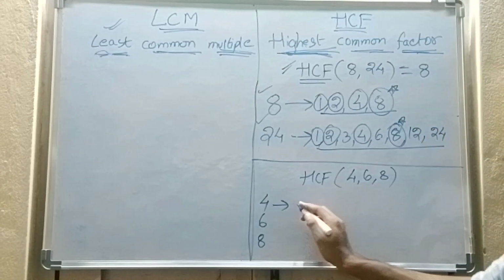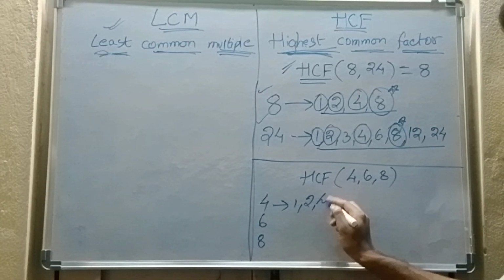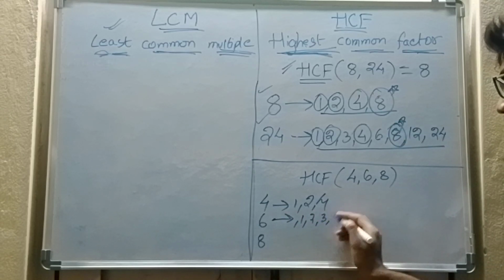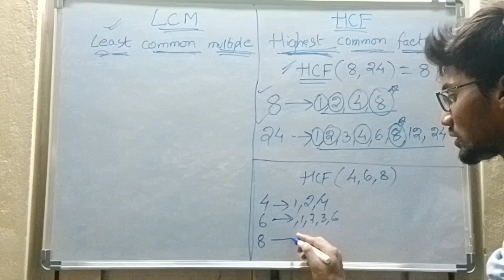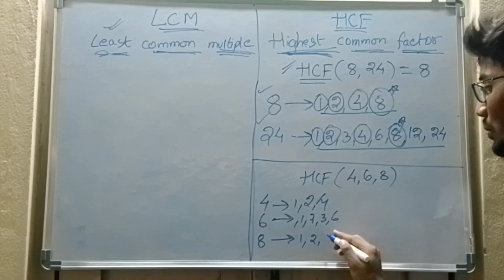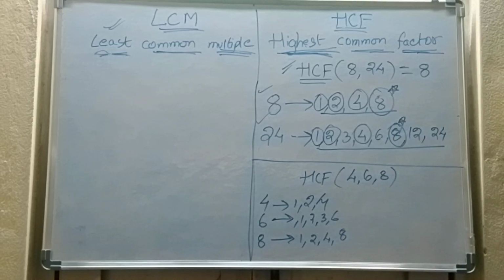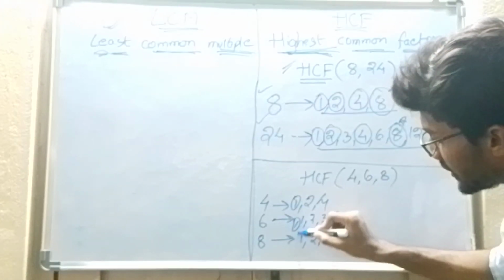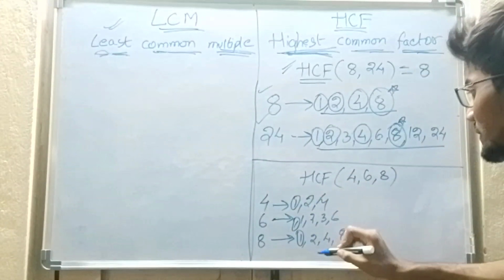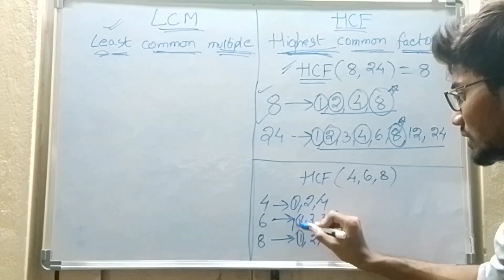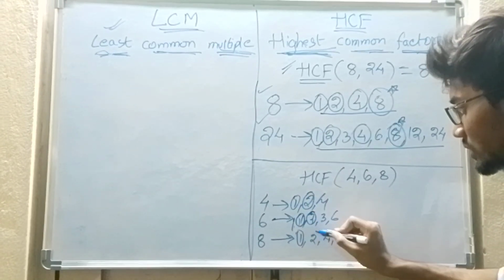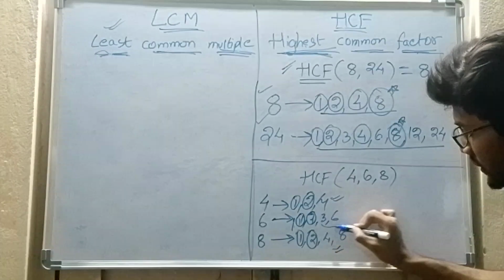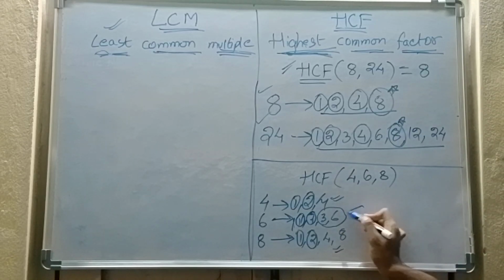What are the factors of 4? 1, 2, 4. What are the factors of 6? 1, 2, 3, 6. What are the factors of 8? 1, 2, 4 and 8. Now I want to find the common numbers. 1 is common. 2 is common. Is 4 common? No. 4 is present here and here, but 4 is not present in this set. Therefore 4 is not common.